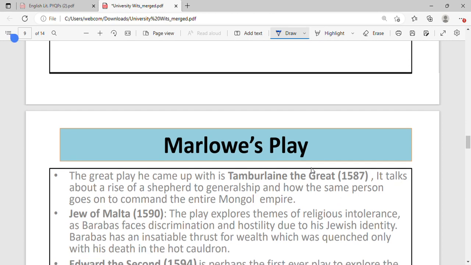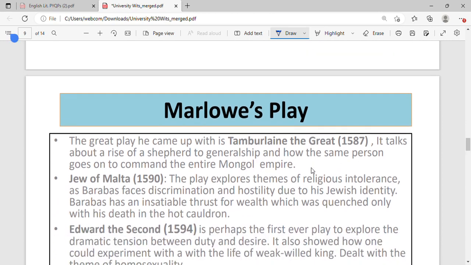Now let's come, after knowing his very personal details. He was very flamboyant as well. He used to wear a lot of jewelry. He used to wear very rich clothing. So these are some of the very personal details about Marlowe. Then we come to his plays, right?